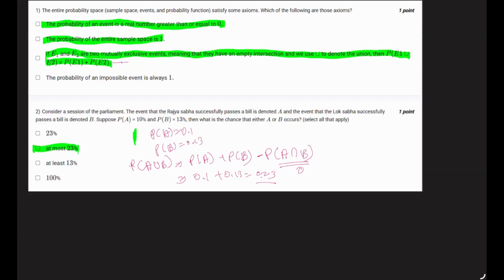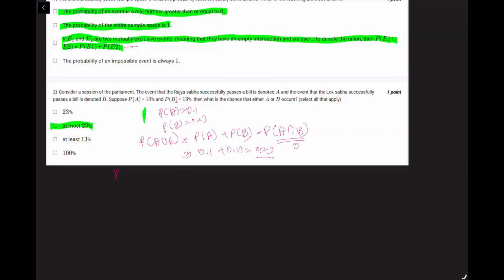What if this is not the case? We need to get the minimum. What is the minimum here? This is true when one event occurs but the other event does not occur, which means the minimum is whichever has more chance of occurring here. Obviously P(B), right? So we are finding max of P(A) and P(B), which is 0.13. So at least 13%, but at most 23%.